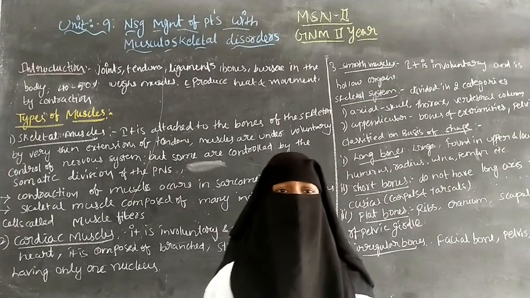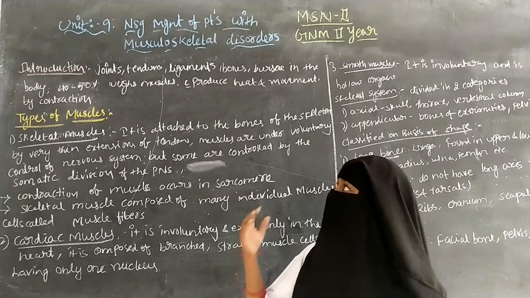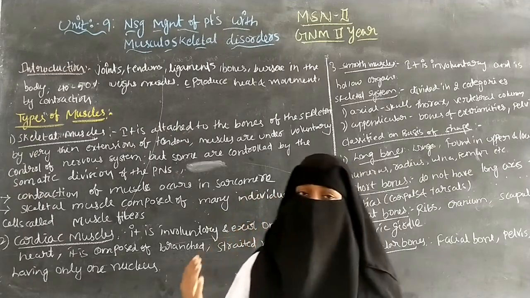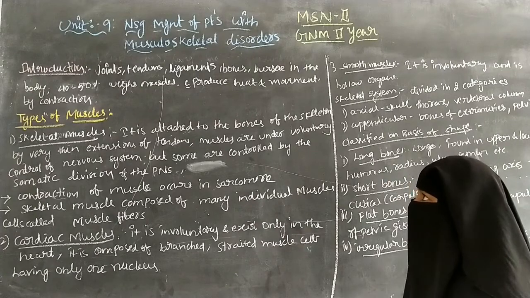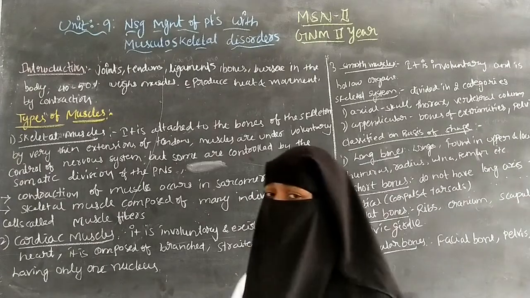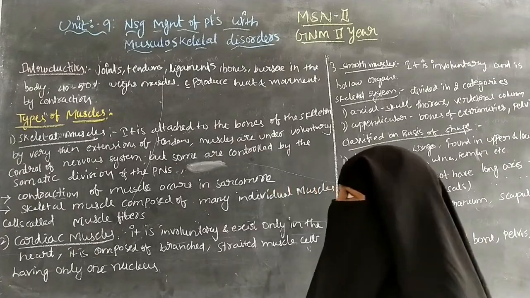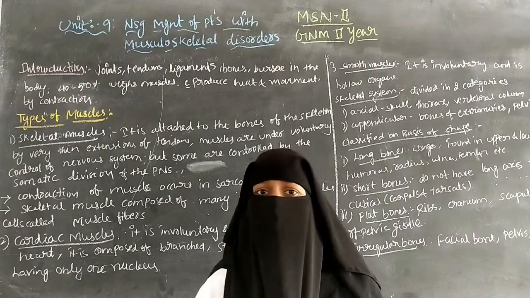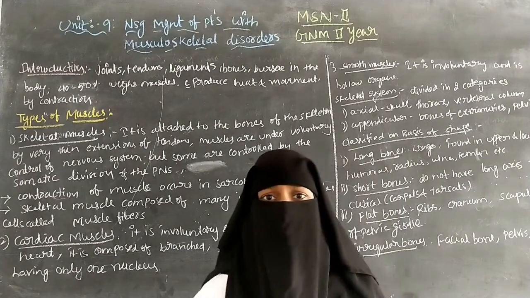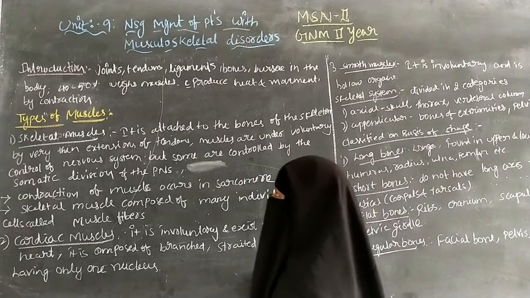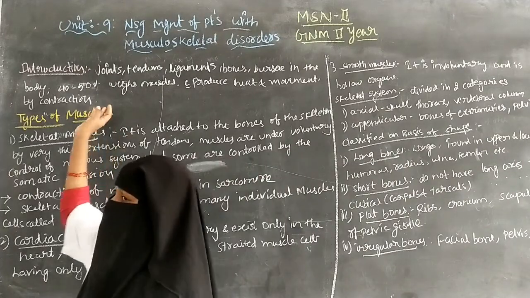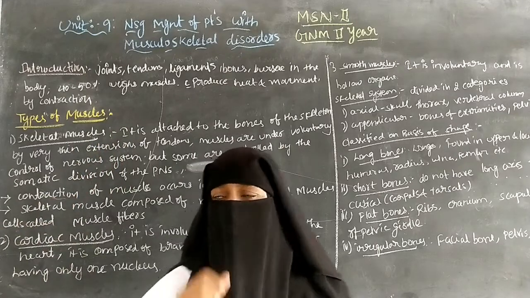So the nursing management for the musculoskeletal disorders. It is Unit 9 for the GNM second years, and the subject is MSN 2, Medical Surgical Nursing 2. In this Unit 9, first we will discuss the introduction.